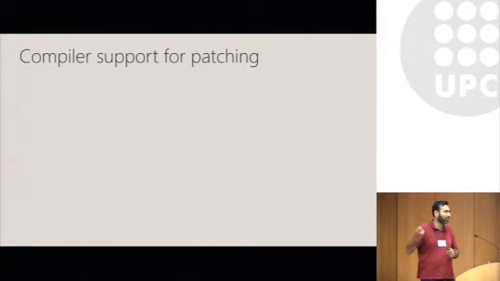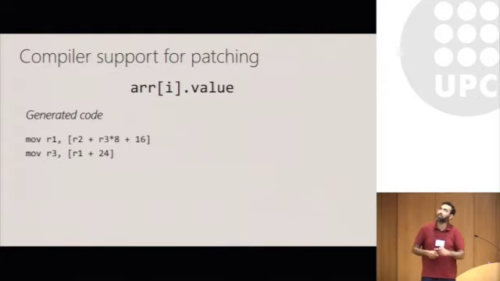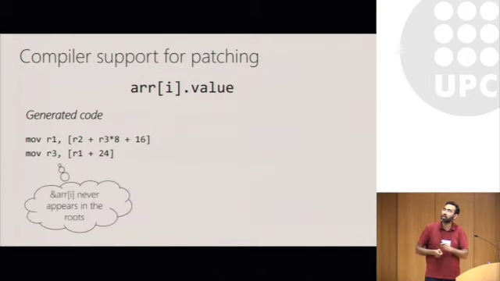And also there are cases where, in fact, you don't even have parent references. So let me give you an example of this operation, array of i.value. The compiler for this operation generates the following assembly code. So R2 contains the address of the array, and R3 contains the index, and 16 is the offset in the object where the array actually lives. Now, in this case, the parent object is array of I, and the address of that parent never appears in the root. It's an implicit value that's computed during the move, but it actually never appears in the root set.